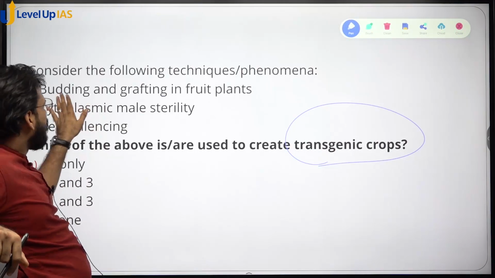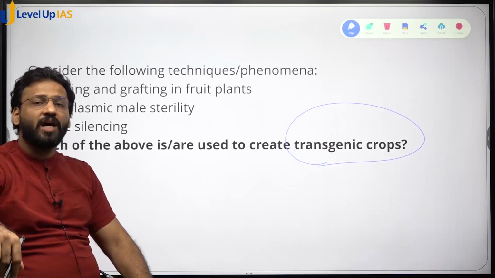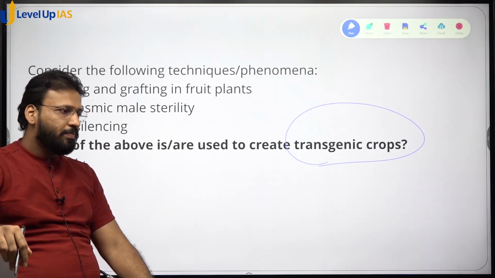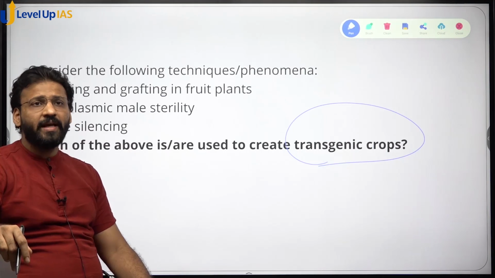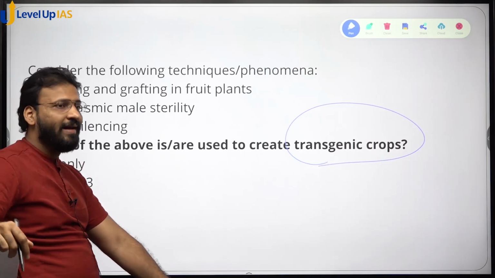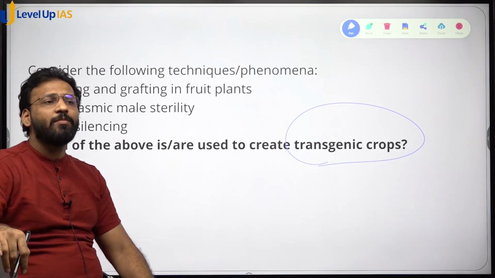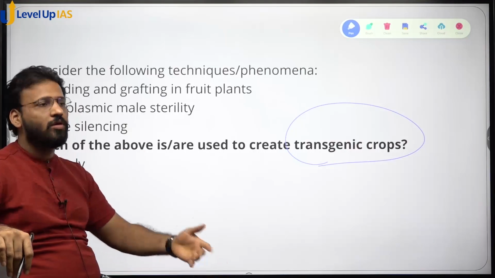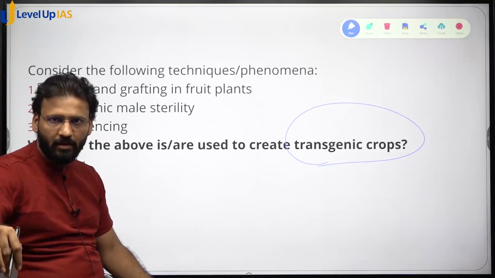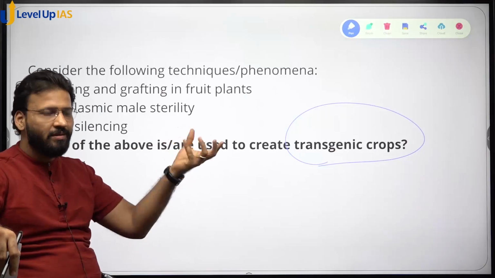So, अगर देखा जाए तो बडिंग एंड ग्राफ्टिंग से भी जीन जाता है. Okay, scientists are doing budding and grafting. They did not know that gene exchange between plants can happen. Okay, when you graft a stem of one plant to the root of another plant or stem of one plant to the stem of another plant, so grafting may be done, budding may be done.